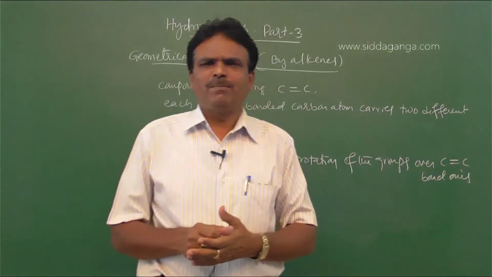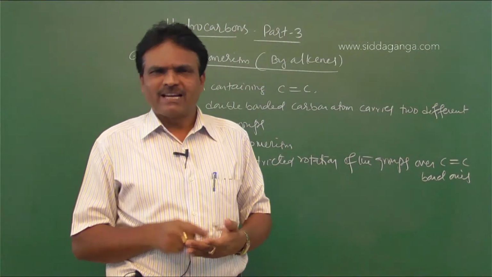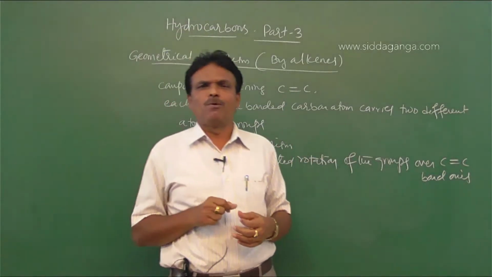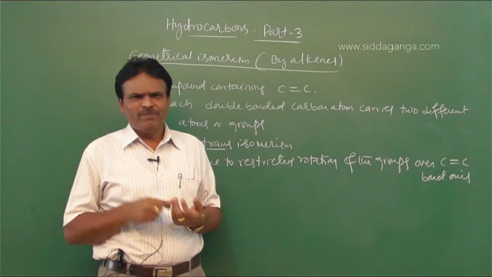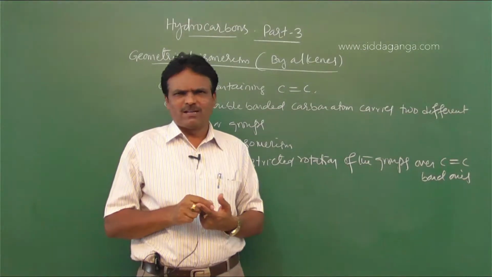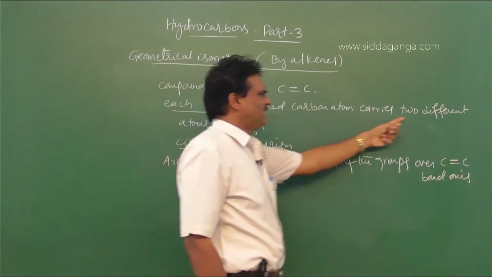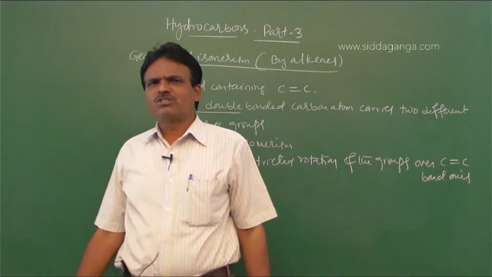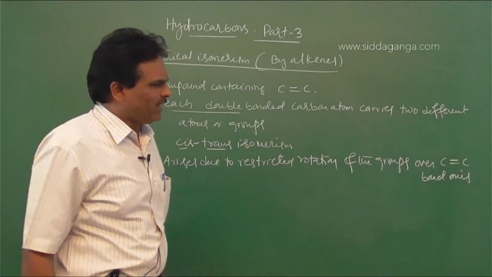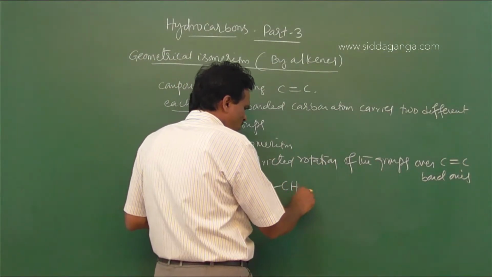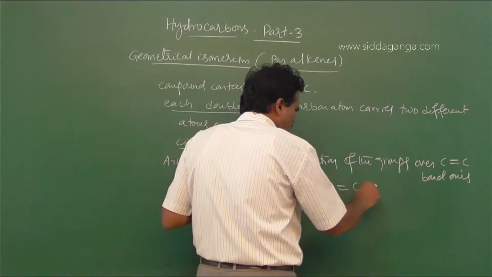Geometrical isomerism is shown by compounds containing a carbon-carbon double bond. And what is the essential condition for a compound to exhibit geometrical isomerism? The compound should contain a carbon-carbon double bond, and each double bonded carbon atom carries two different atoms or groups. Suppose we take 1-butene, CH3 CH2 CH double bond CH2.